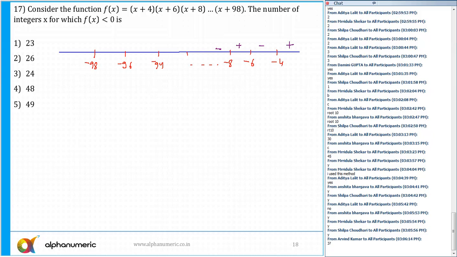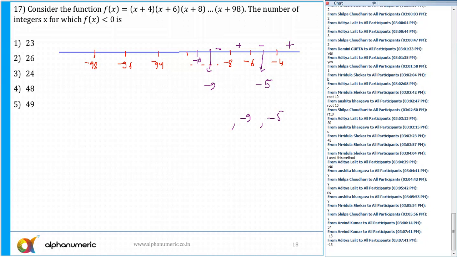How many integers? So the integer value which is satisfying this is minus 5. Then after that, between minus 8 to minus 10, this is minus 9. Yes or no? Then after minus 5, minus 9 will satisfy. What is the next value which will satisfy? Or you just need to count how many ranges there are. Yes, minus 13.